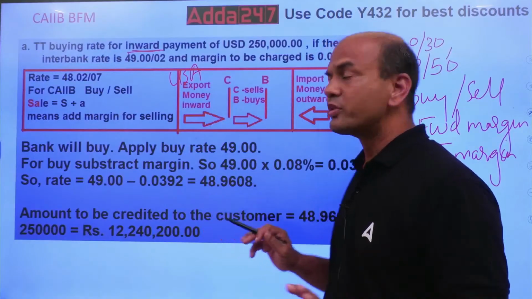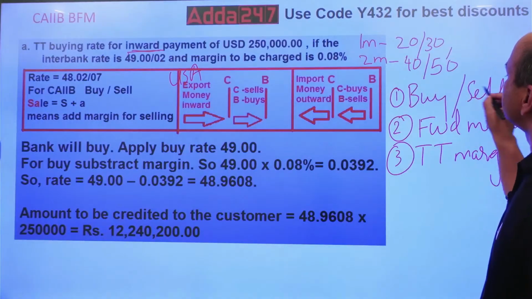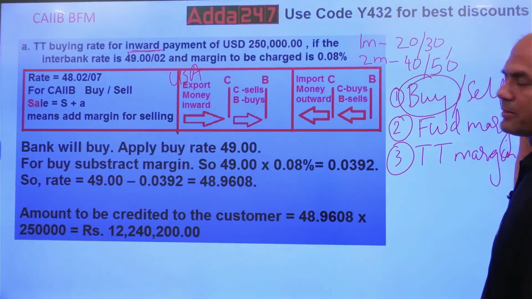Very simple. So here what is given? Inward payment. So what will you do, buy or sell? You will do buy. So the first step is solved.